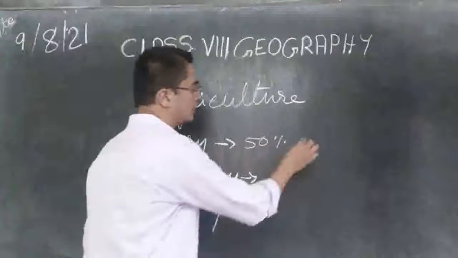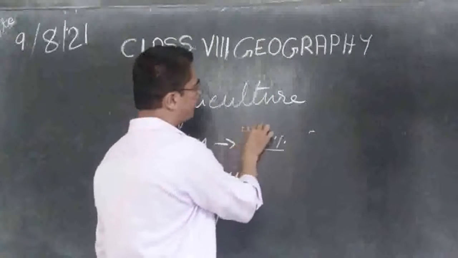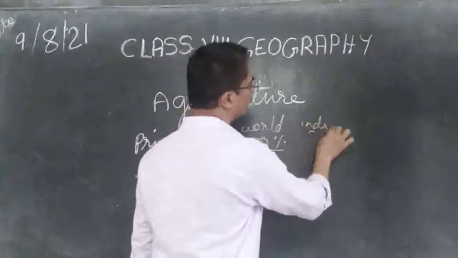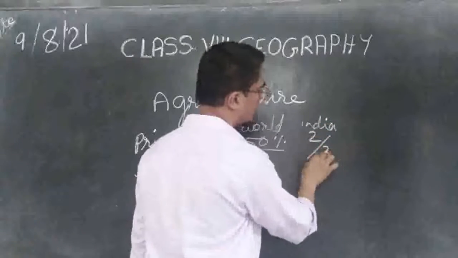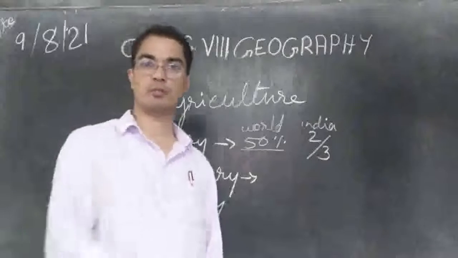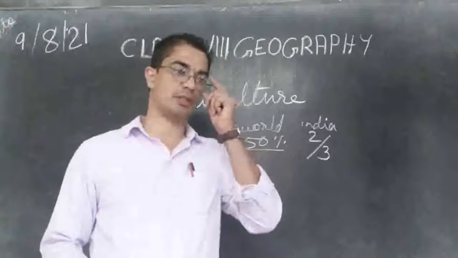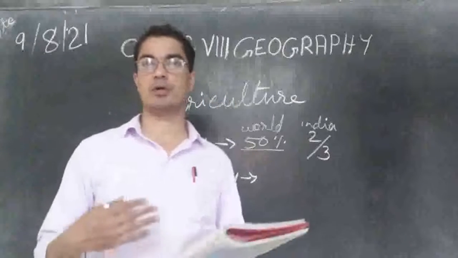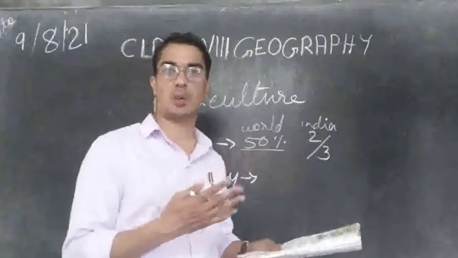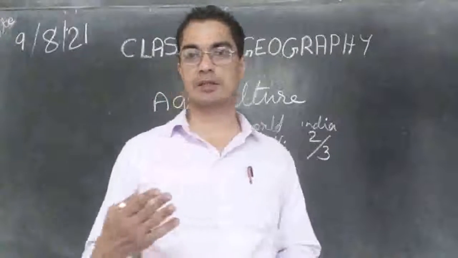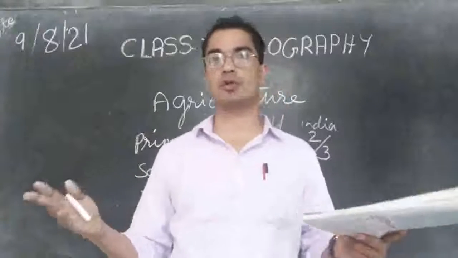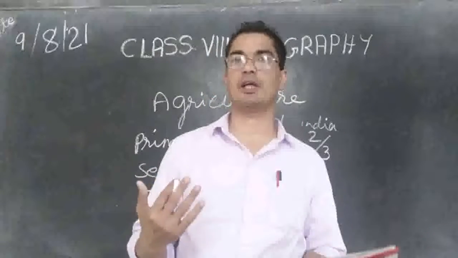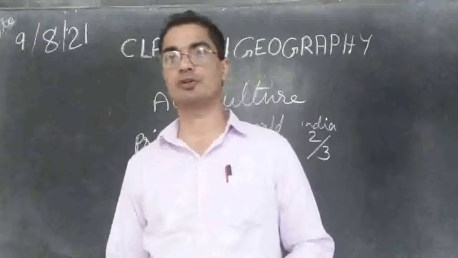The 50% is in the world, but in India 2/3 of the people, that means almost 60% of the people in India, they are depending on agriculture. So that's how we are able to have food. So many people are working in the agriculture field in order to provide food for all the people in our country. And what is supporting the agriculture? That's what we are going to see now.